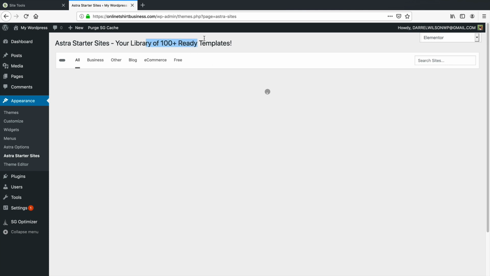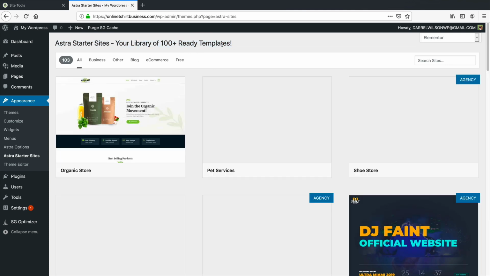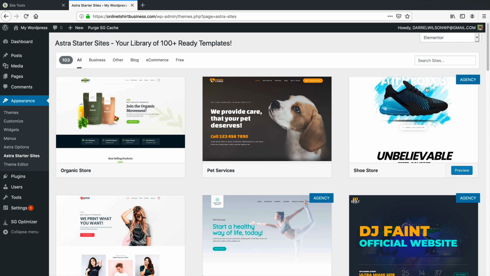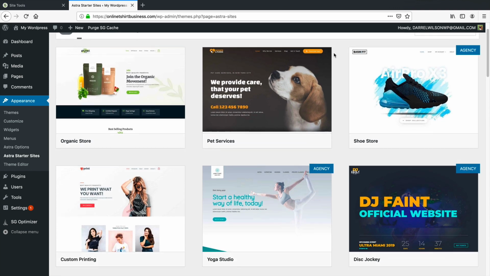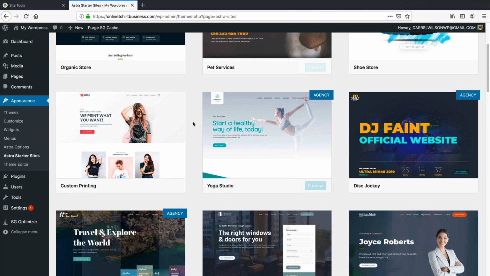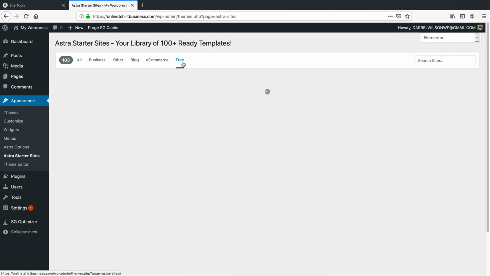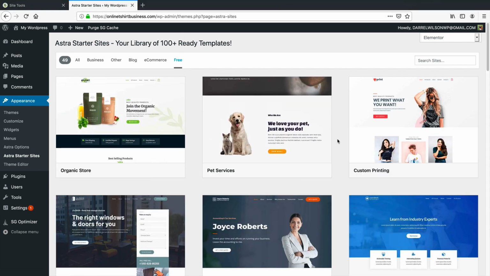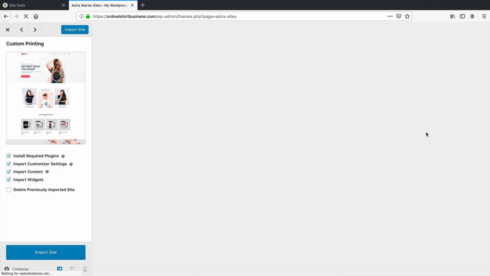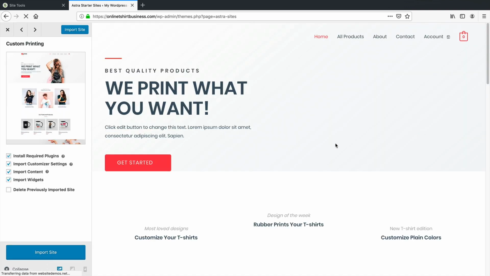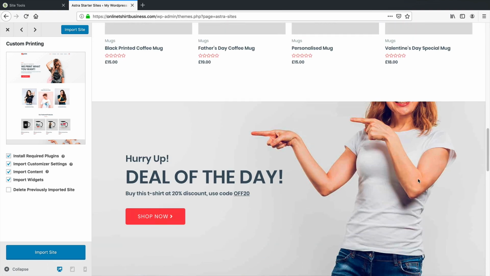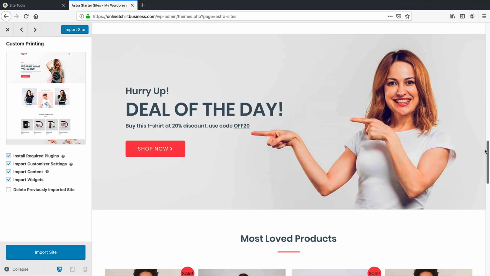And they have hundreds of templates, hundreds and hundreds of templates. Now, if you want to go ahead and upgrade to their pro version where you can get all of the agency ones, you can go ahead and do that. There is a link below to purchase the Astra Pro along with Elementor Pro. So the ones that are free right here, you just click on free, and these are all of the ones that you can use. Now, I chose to use this one right here because this one basically best represents what we're trying to do. So you can see right here that it's going to automatically import this entire website. And once we import it, we can go ahead and design it however we want it to look.